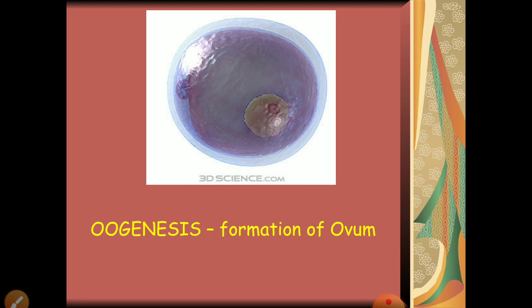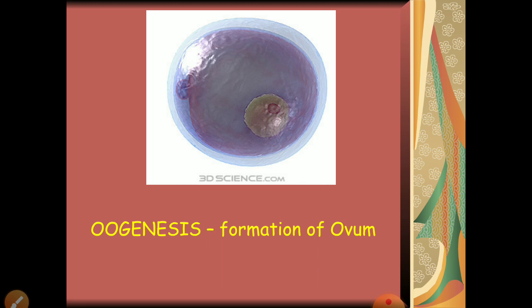Okay, now one more thing which is very important, and you can understand it very easily: like spermatogonia are formed by mitosis, here also oogonia are formed by mitosis in large number.